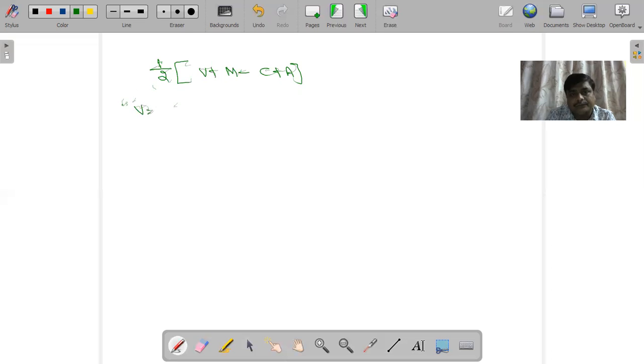B is the valence electrons of the central atom. Next, M represents monovalent atoms. Mono means single.